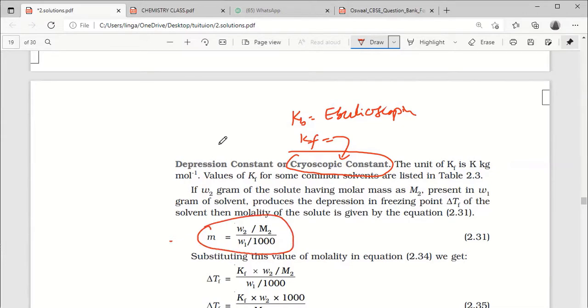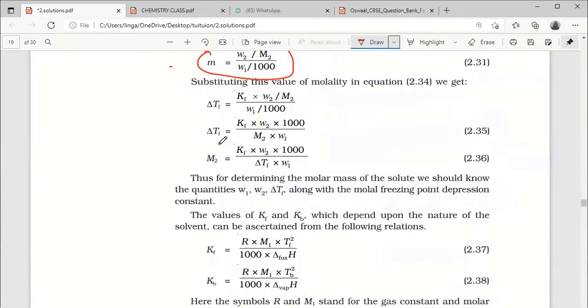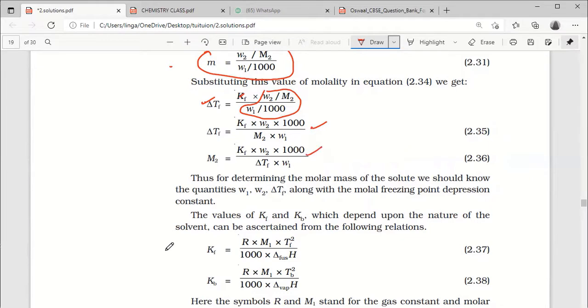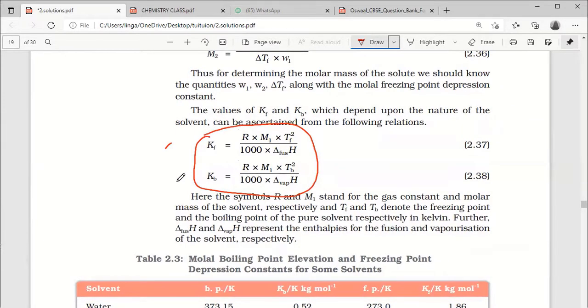Then just you apply this similar formula, you will get it. Delta Tf equal to Kf into m, this is the molality. Then from this formula only you will get these things. Here Kf and Kb both depend on the nature of the solvent. Nature of the solvent.